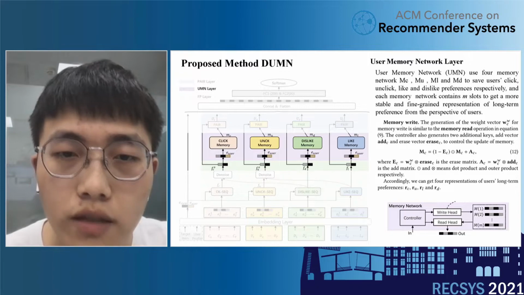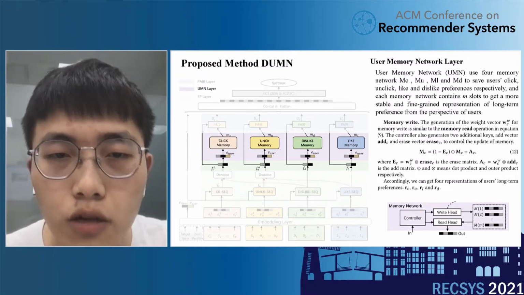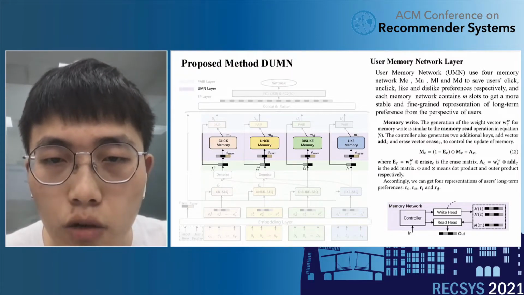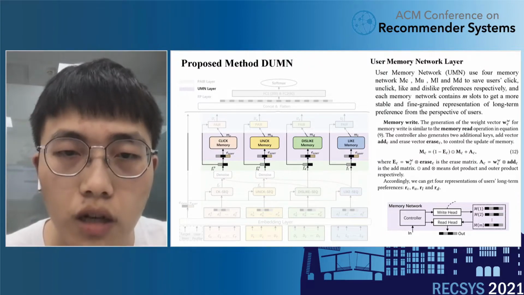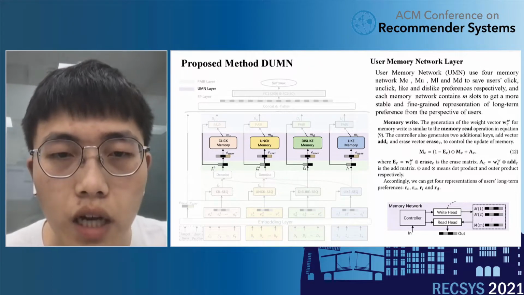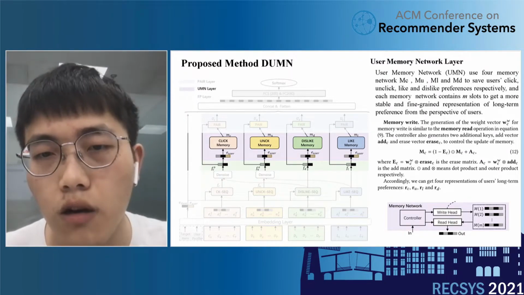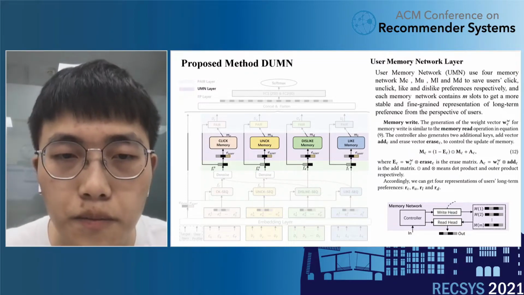As for the memory write operation, the generation process of the weight vector is similar to the memory read operation. Besides, the controller generates two additional keys, an add vector and an erase vector, to control the updates of the memory. Accordingly, we can get the representations of users' long-term preferences: RC, RU, RL, and RD.